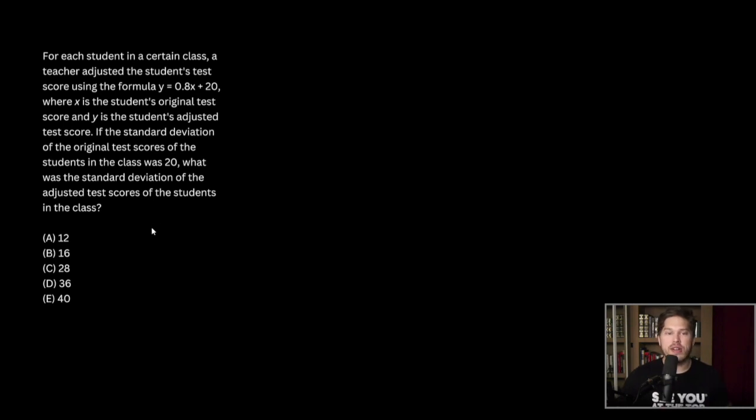Okay, so we need to figure out how the standard deviation changed when we applied this formula to all of the grades in the class. To first even answer this question, we need to be comfortable with standard deviation. Standard deviation is simply the average distance from the mean, and we need to understand how it's affected when we manipulate our list. So let's say our list is something like 10, 10, and 10.